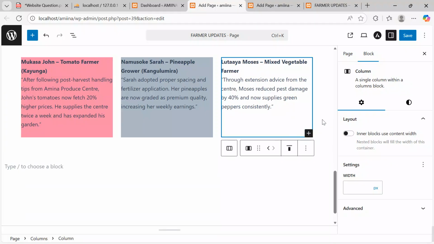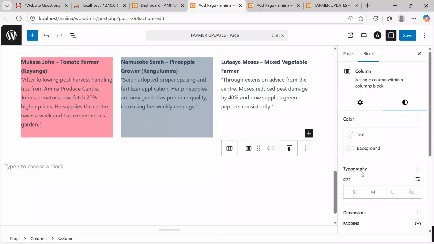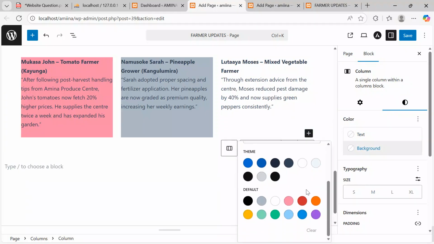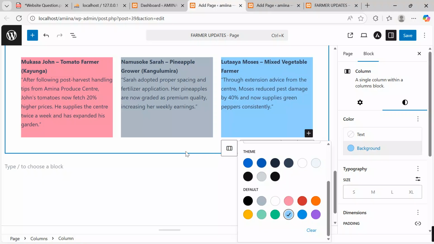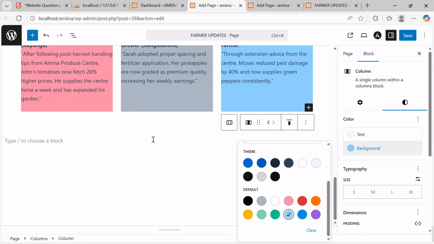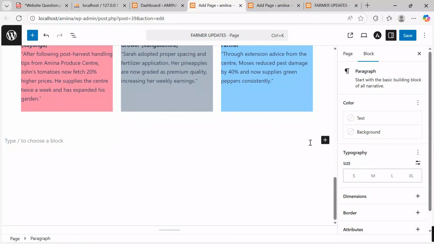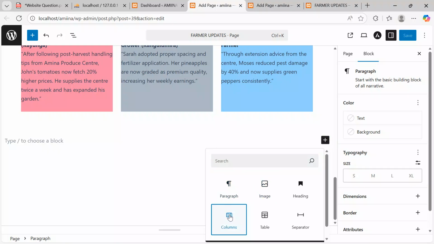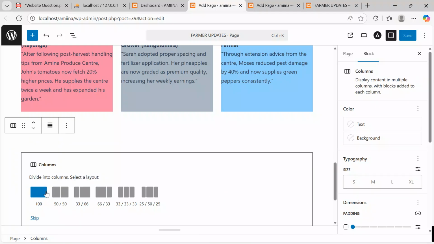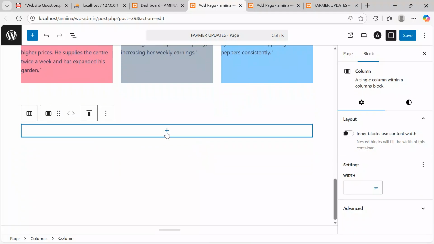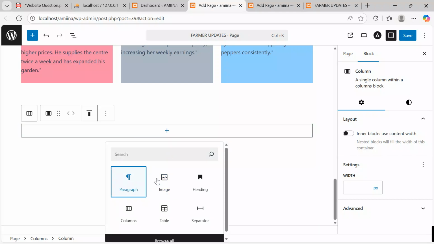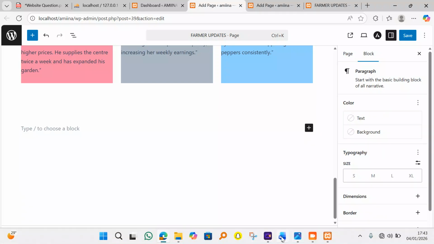I want to check this. Come back to style, come and say background. I want to take something of this nature. Now, after putting that over there, let's end up with a simple cover. Get back here, click column. I want to take one column over there. And then in this, I want to put a paragraph. Check paragraph, and then get back to our support document.